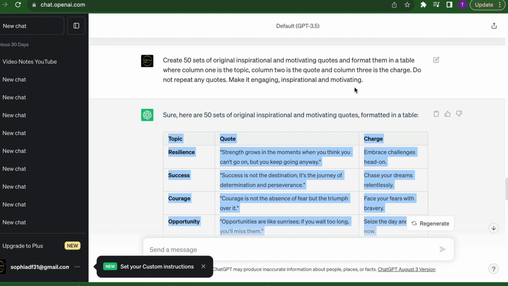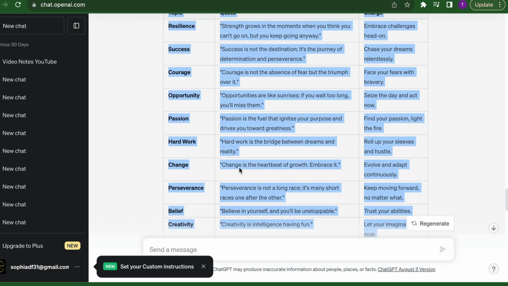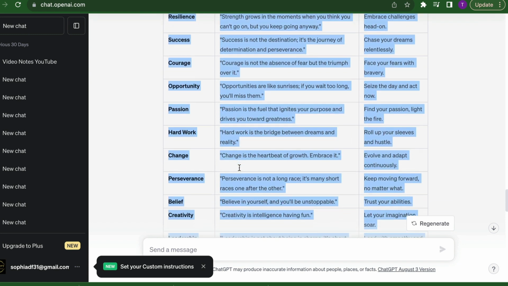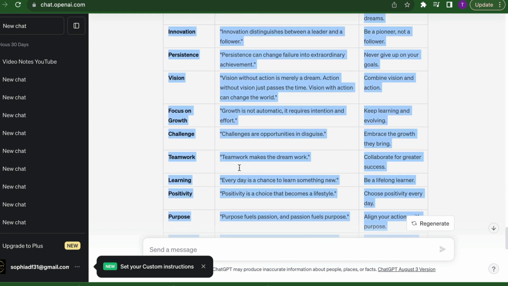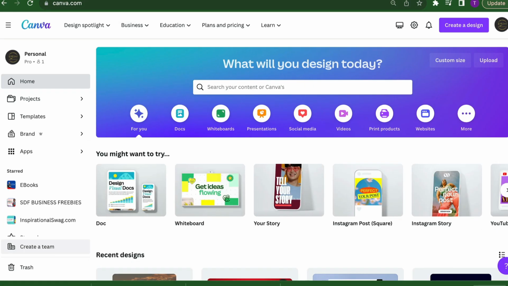Now, once you've done that, you're going to hit enter. Once you hit enter, this is what is going to populate. As you can see, topic, quote, charge. Once you have this, you're going to block it and copy it, because we're going to go over to another platform, Canva.